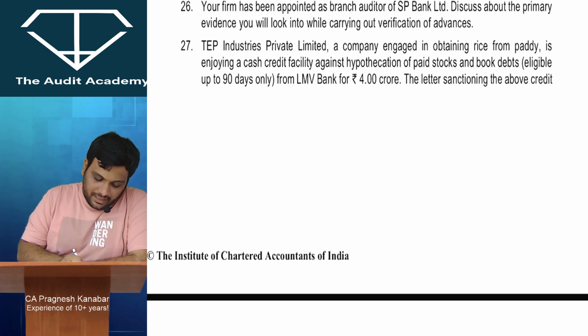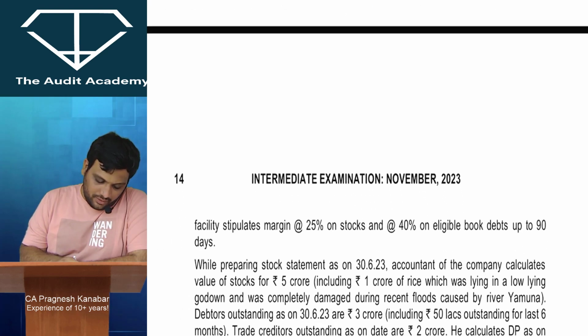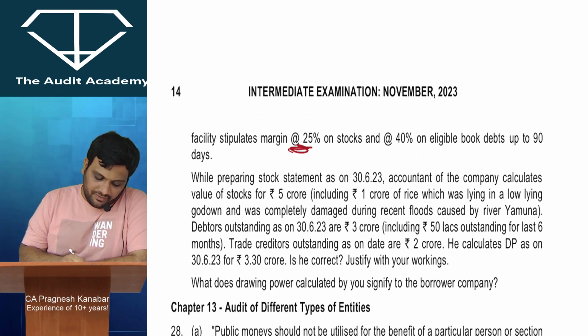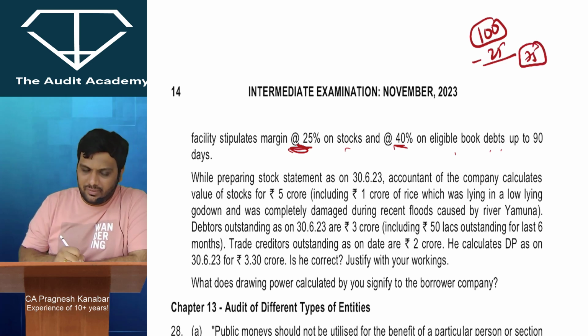From NMV Bank Limited for rupees 4 crores. The letter sanctioning the above credit facility stipulates margin of 25% on stocks and 40% on eligible book debts up to 90 days. What is margin? So if 100 is my eligible value, then minus 25, 75 is the only value that will be considered by the bank. That is margin.